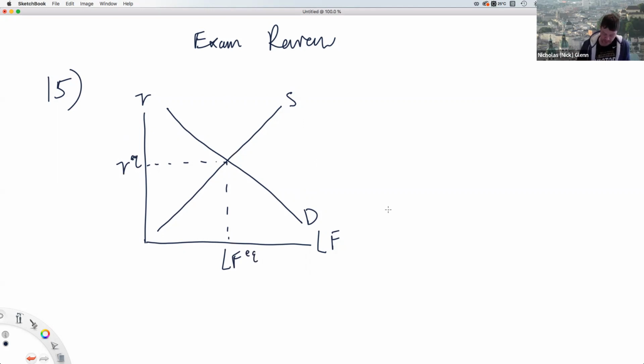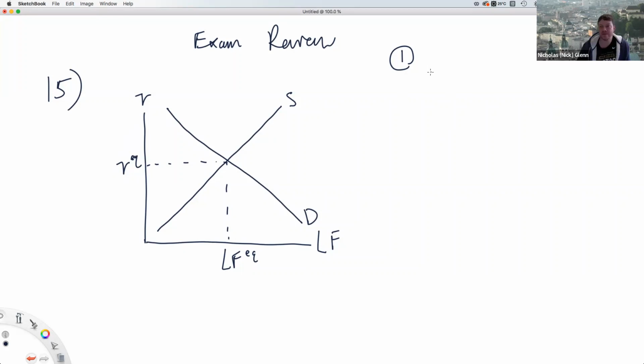All right, so we have two different events, so we're going to see what they do. First, the federal government increases its budget deficit, but at the same time increases the amount of contributions allowed to a Roth IRA account from 5,000 to 10,000. So let's look at the first thing. They increased their budget deficit.